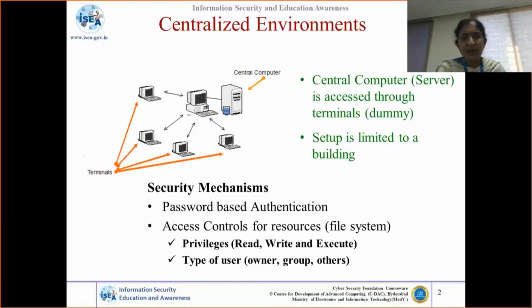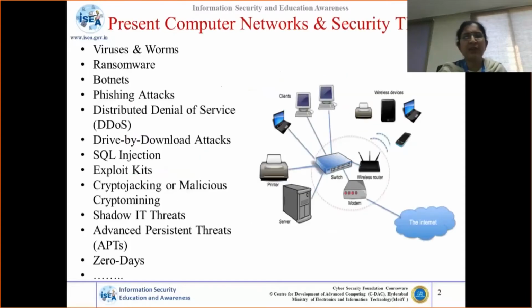Okay, now let us come to the present scenario. We have all sorts of things. We have local area networks, and these local area networks are connected to WANs or the global internet. We have wired networks, wireless networks, and different types of devices. We have a lot of IoT devices, smartphones, and laptops. This is the kind of IT infrastructure we have. There is no restriction. It's a global network, no border, nothing.